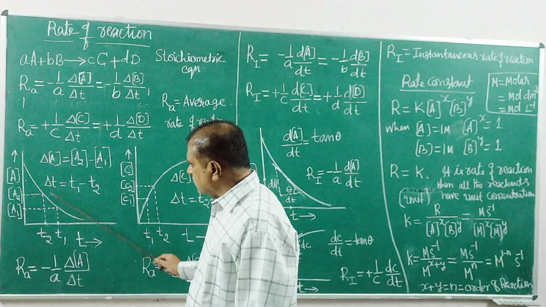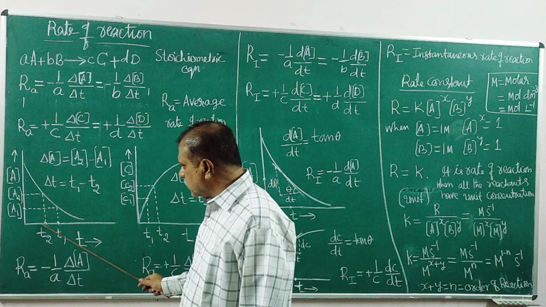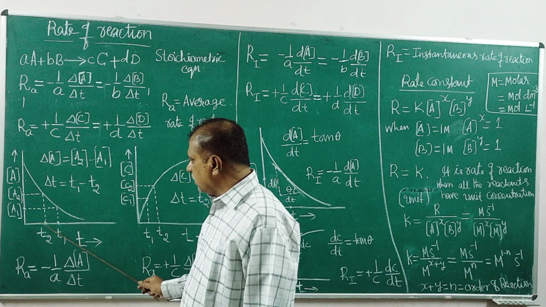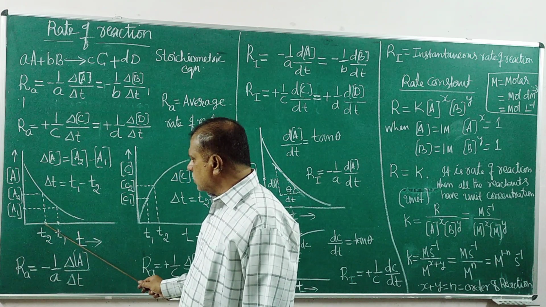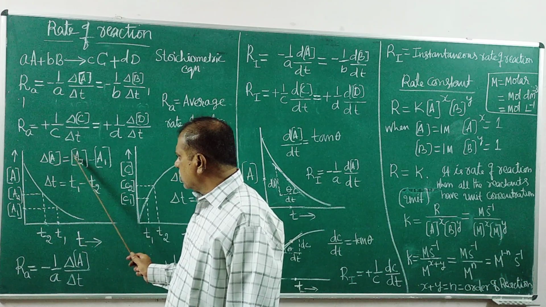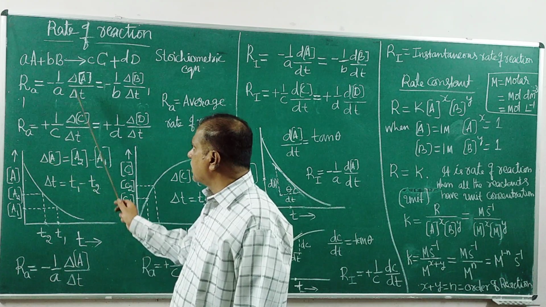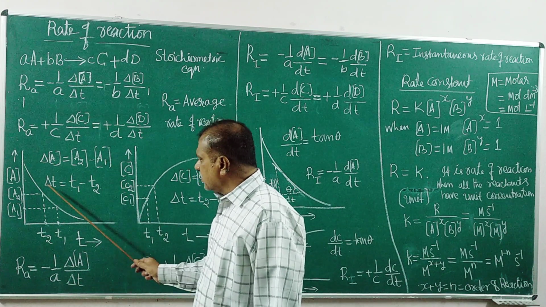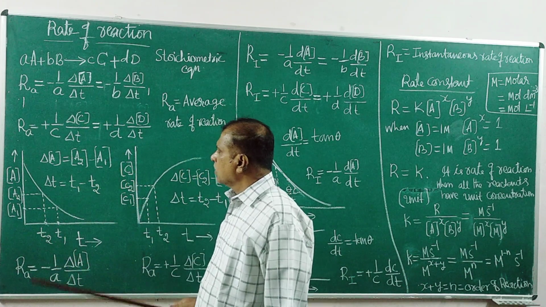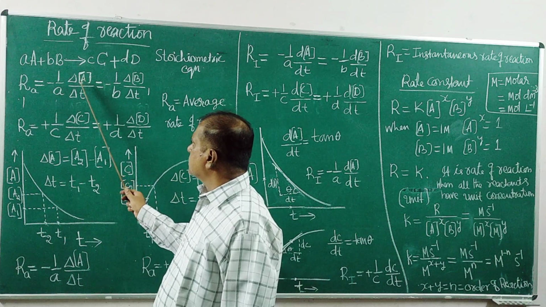After you get this graph, the corresponding times are T2 and T1, different times. Take the difference in the concentration values, you get the change in concentration, delta A, and take the difference in the two times, change in time, delta T. Put them into this ratio: change in concentration over change in time.